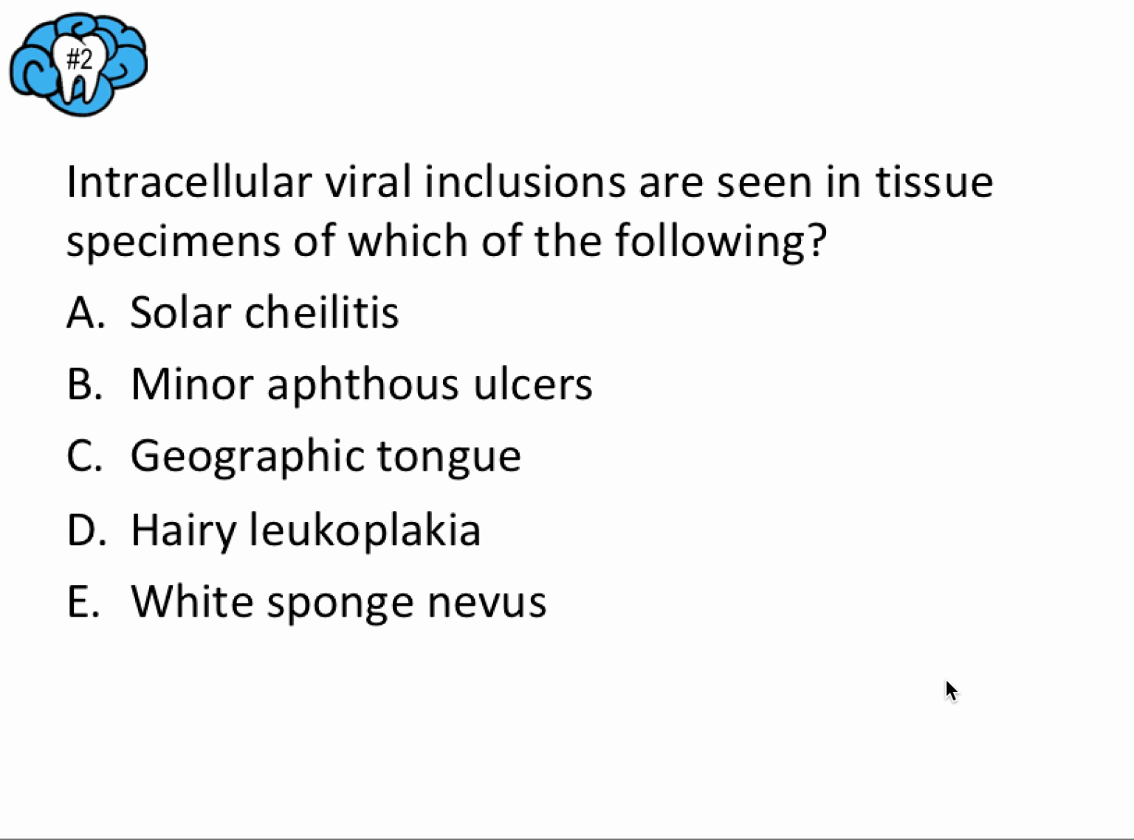Okay, so next, intracellular viral inclusions are seen in tissue specimens of which of the following? A. Solar colitis, B. Minor aphthous ulcers, C. Geographic tongue, D. Hairy leukoplakia, and E. White sponge nevus. So go ahead and pause the video and then we'll talk about this.